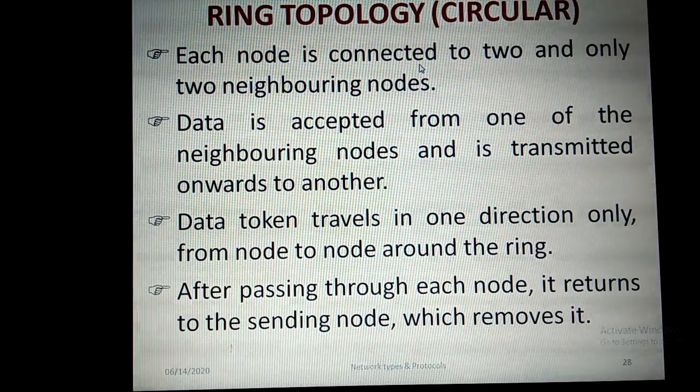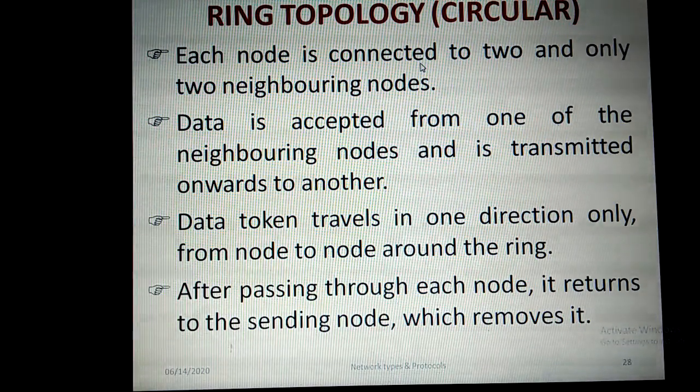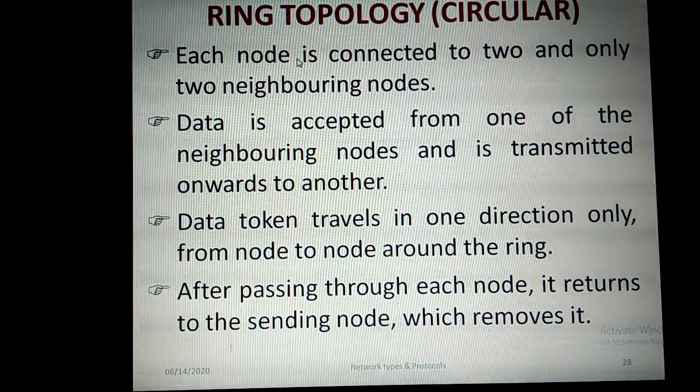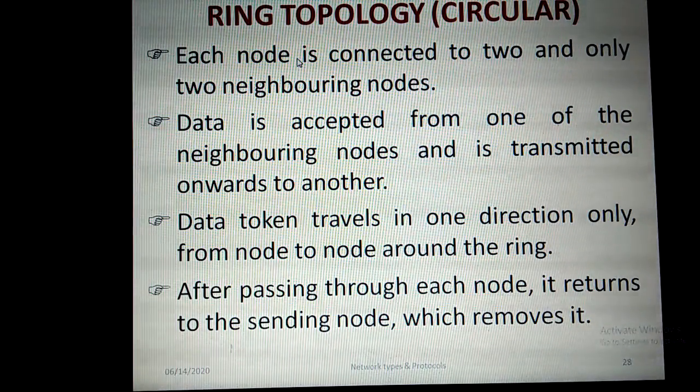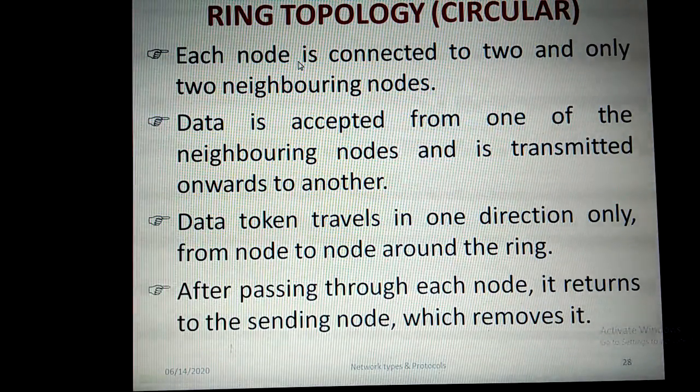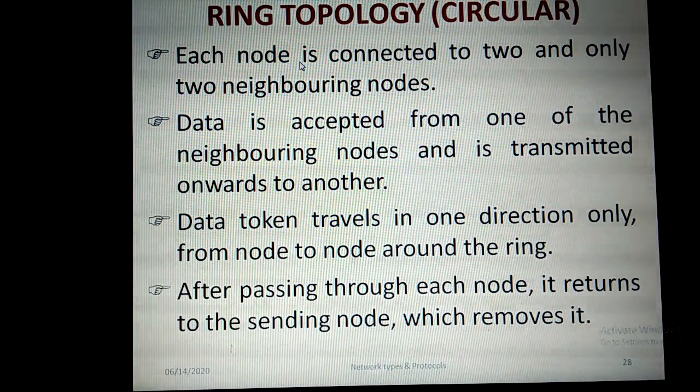Just imagine you have a chain with beads. In that chain, one bead has a forward side and a backward side, so it has two neighboring beads only. Likewise, imagine each node as a bead. That node will have two neighboring nodes only. So from one node to another node, when any data needs to be transmitted, the data will be forwarded to the next node only, either in a reverse direction or in a forward direction.